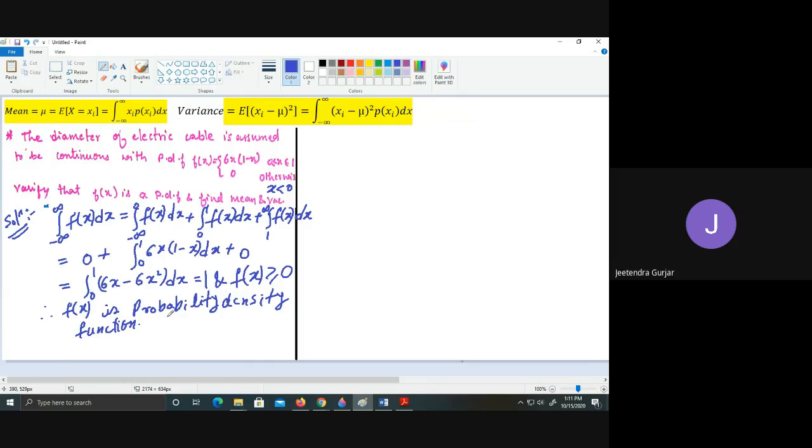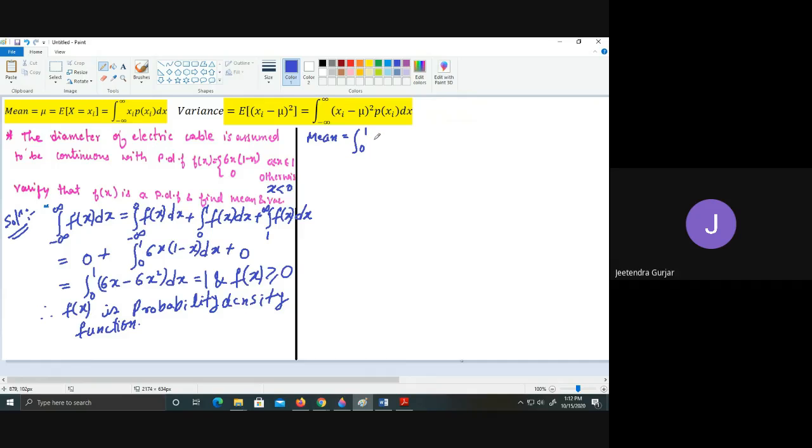Now we will see one by one how you are going to calculate the mean and variance. We'll go with the mean. Already I told you to remember this formula. It is minus infinity to infinity, but here the interval they have already given is 0 to 1.